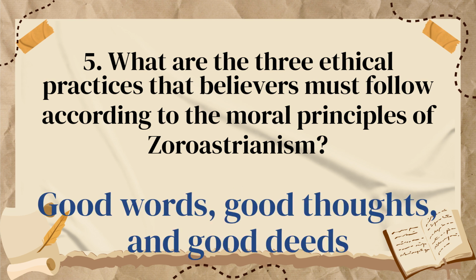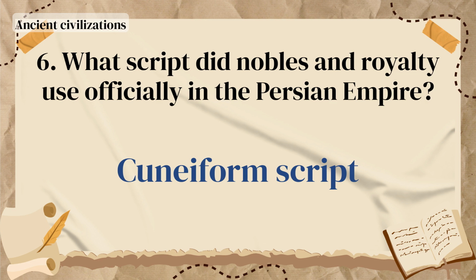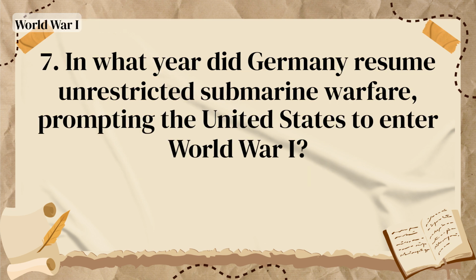Good words, good thoughts, and good deeds. What script did nobles and royalty use officially in the Persian Empire? Cuneiform script.